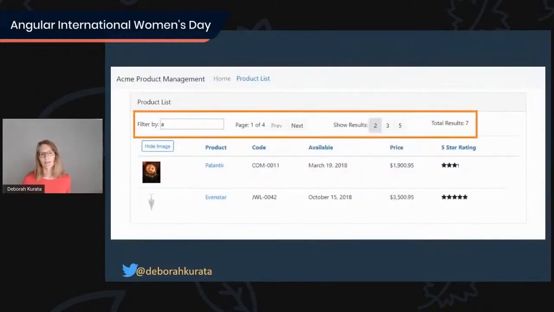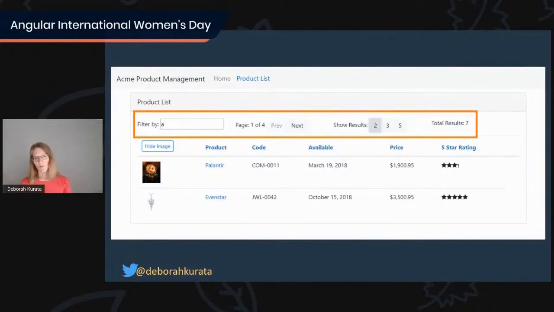Here's one that's a little bit more complex. It's got more stuff going on, and you can imagine what the code would be like to try to respond to all of these things. The user can type in a filter by, they can use previous and next to go through the pages. They can show the results 2 per page, 3 per page, 5 per page.